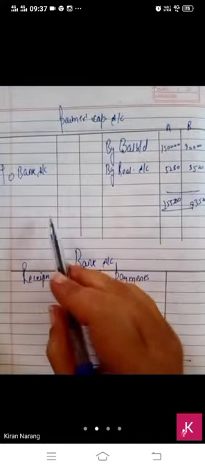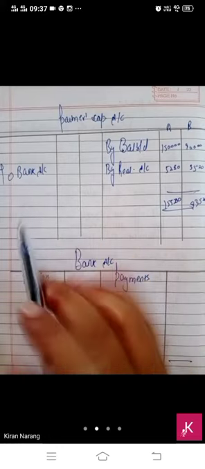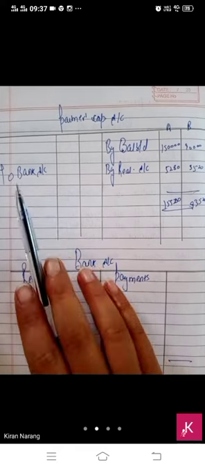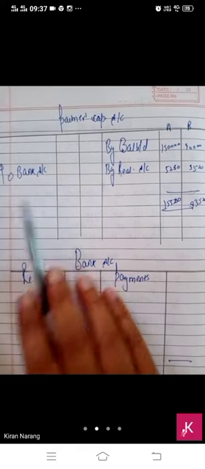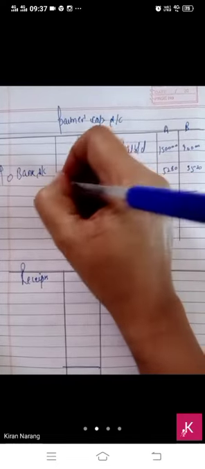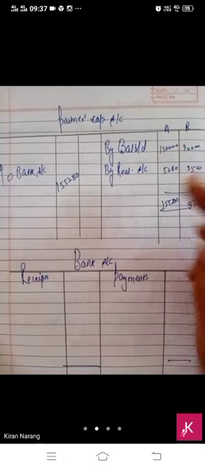Beta, in this chapter no balance c/d will be there because we have to finish the business. So in the partners' capital account, the closing balance will go to bank account, not balance c/d. There is no balance c/d in this chapter. Whatever you have, their capital and profit, you have to make the payment.